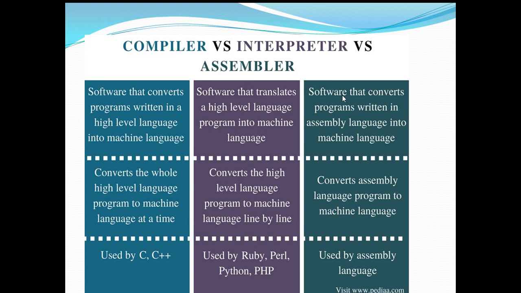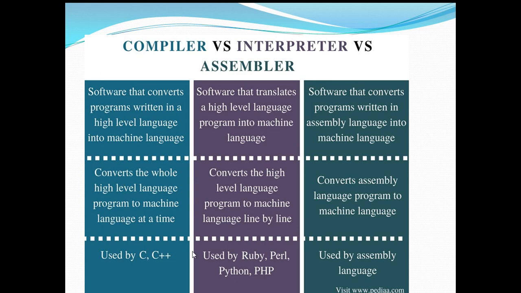Let's see the difference of compilers, interpreters, and assemblers in the form of a table. In the case of a compiler, it is a software that converts a program written in high-level language into machine language, and it converts the whole high-level language program to machine language at a time.